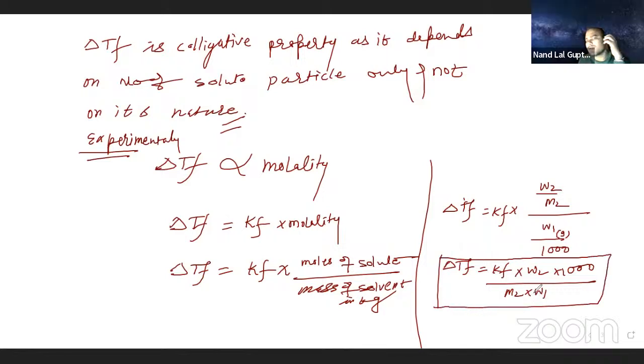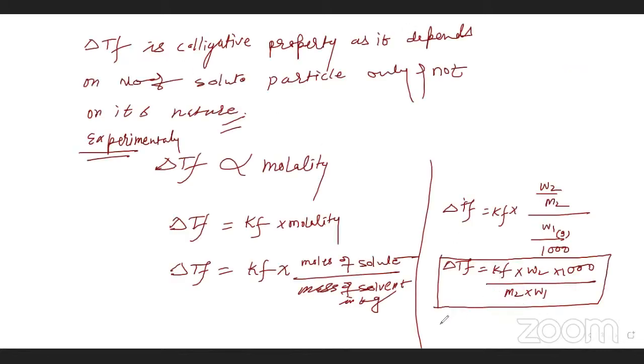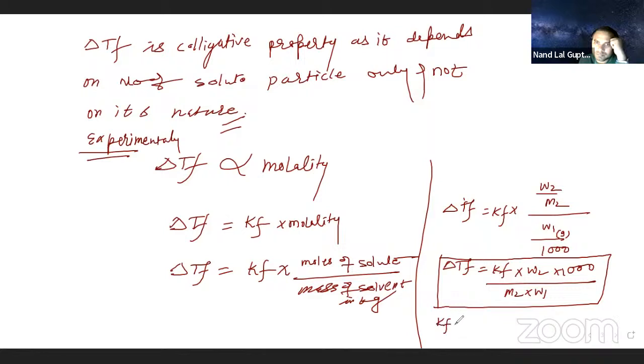Sir, what is the meaning of this KF? KF is the cryoscopic constant. I am writing this on the different side. The previous slide is not yet finished. I'll tell you, sir. Cryoscopic constant.